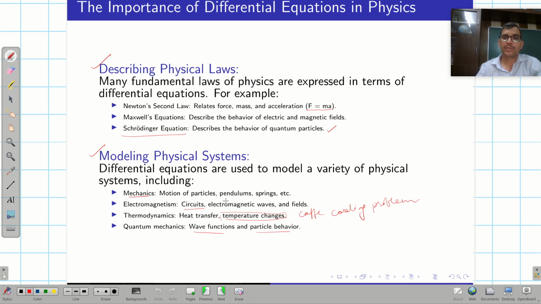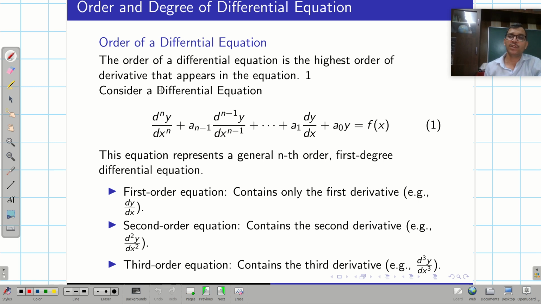Then, after the importance of differential equations in physics, let me talk briefly about the order and degree of a differential equation. The order of a differential equation is the highest order of derivative that appears in the equation, right? For example, consider the equation d^n y over dx^n plus a_(n-1) d^(n-1) y over dx^(n-1), and so on.